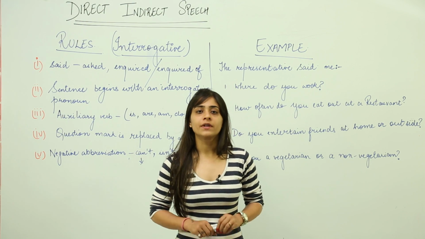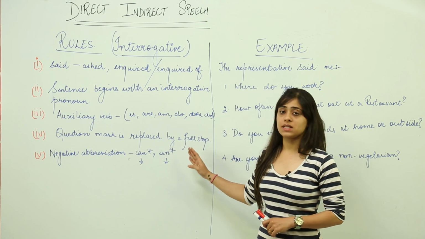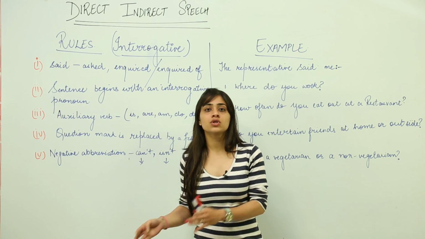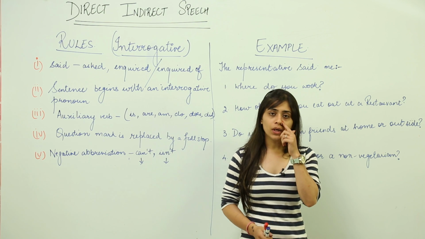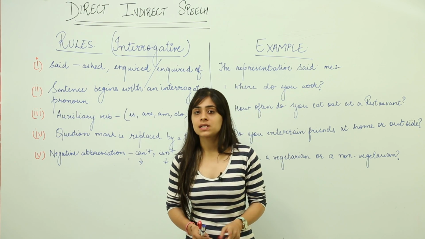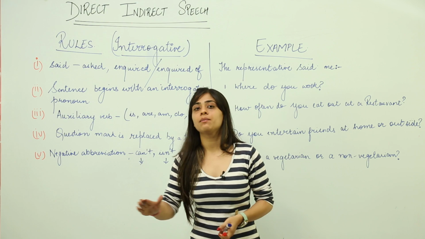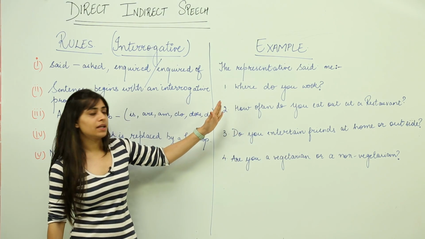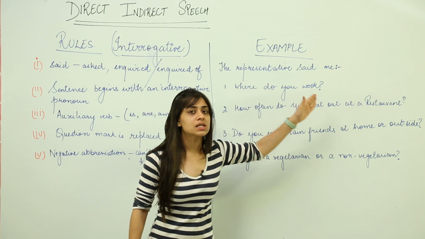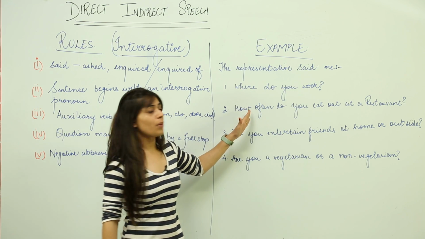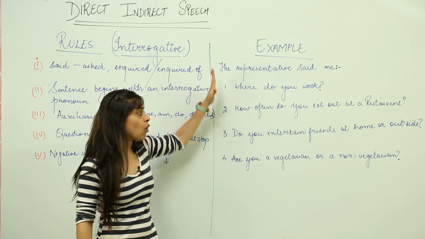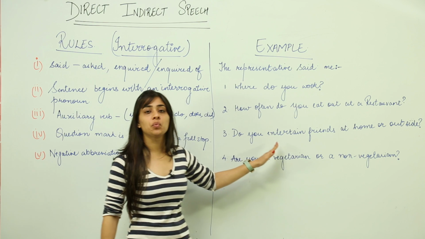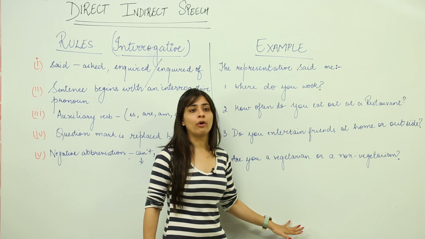Now the last topic for the day is interrogative sentences. Now let's see how we change interrogative direct speeches to reported speeches. We'll do this with the help of an example first and then understand the rules, because then it will become easier. This is a certain survey and the representative asked me certain questions. These are the questions in direct form. That means all of them are in inverted forms, and we have to convert them into reported speech.